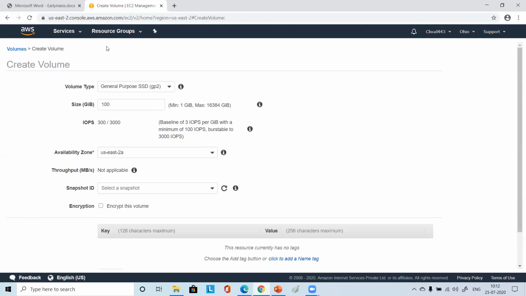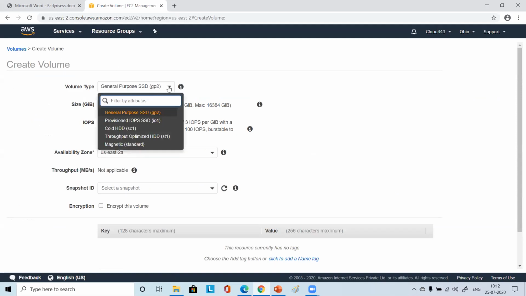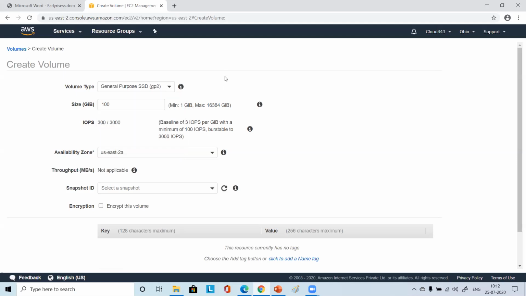On the new volume, you just see the options, whatever we have discussed so far. You see all those options are there. You have general purpose SSD GP2, provisioned IOPS SSD IO1, cold HDD SC1, throughput optimized ST1, and magnetic. This is from the previous generation, right? So you have these 5 options here in EBS.